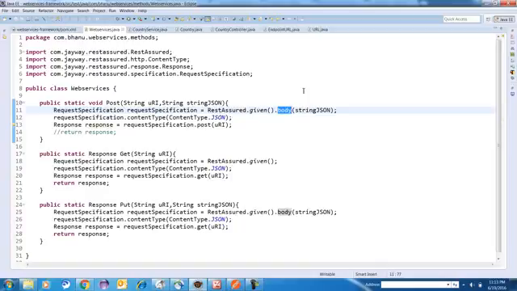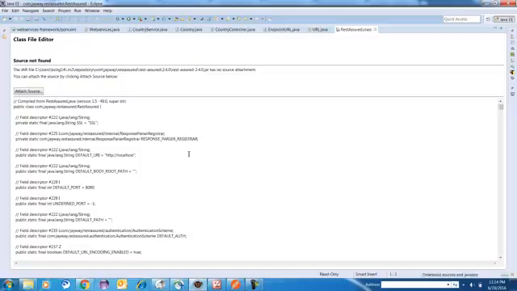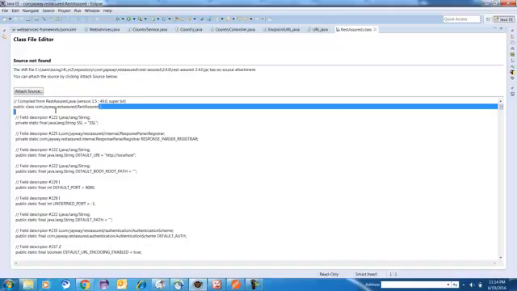Okay, given is a class, okay, and static is a method. To understand that, just press control and go to the given. If you go to the given, you will understand everything here. See, you can understand here.